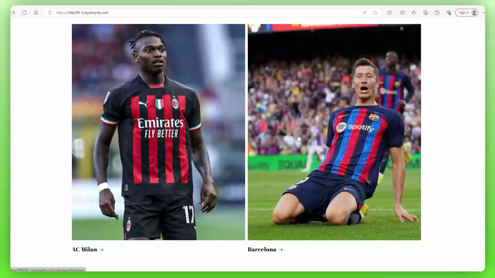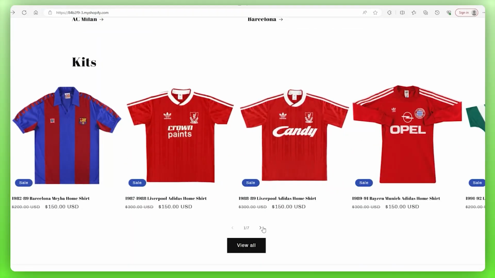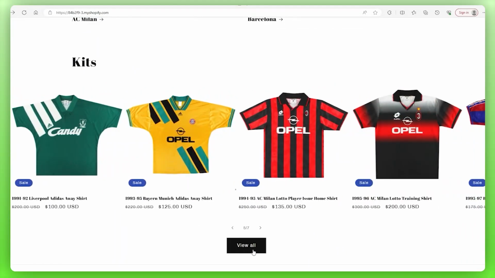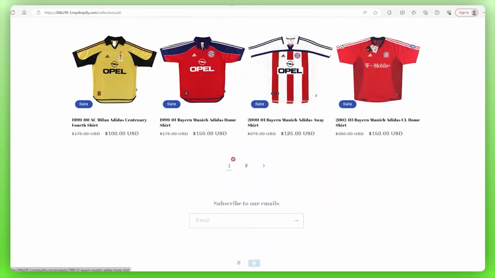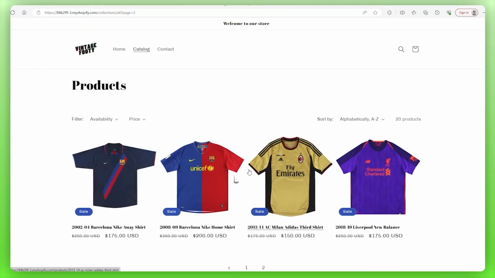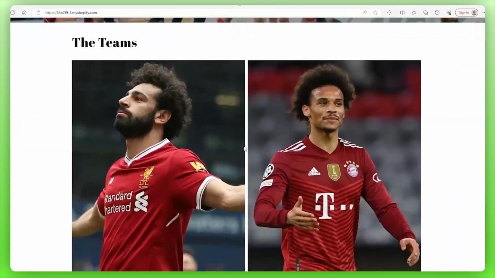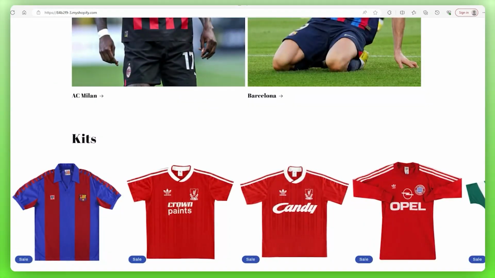And then for the bottom, for the kits, they can just scroll through these, and then if they want to see more, they can just click on view all. And then these are all the jerseys that I added in my products list, and then there's multiple pages. So now we know everything works. We can hit the home button here, and then it takes us to the home page. So everything is working smoothly.